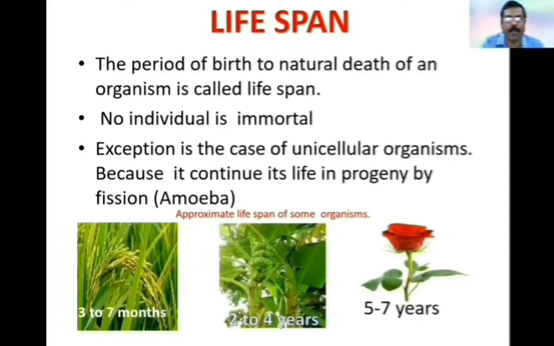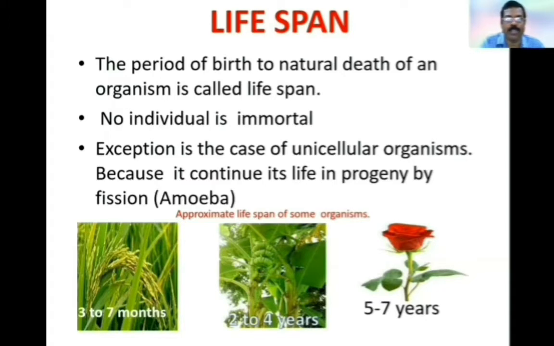Lifespan. The period of birth to natural death of an organism is called lifespan. No individual is immortal. Exception is the case of unicellular organisms, because they continue their life cycle in progeny by fission or the cell division process. The unicellular organisms like amoeba, when they get maturity, before death, they undergo cell division process and split into 2 organisms. So like this, they escape the phenomenon of death.